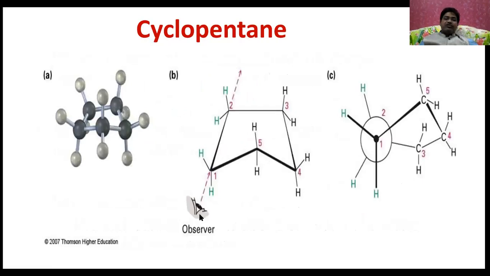This is the observer. From this side, the observer sees all four carbon atoms in one plane and one above or below the plane, and this gives the envelope structure to the cyclopentane. And here these are the different conformers. This is one conformer, this is another conformer of cyclopentane.